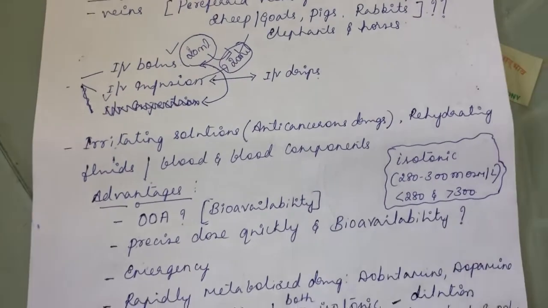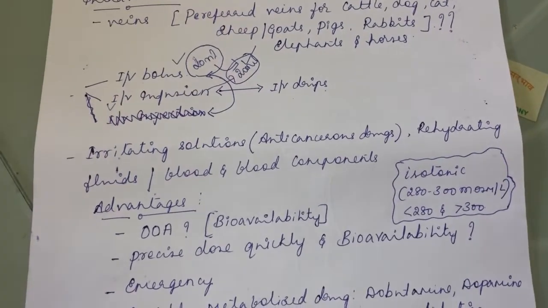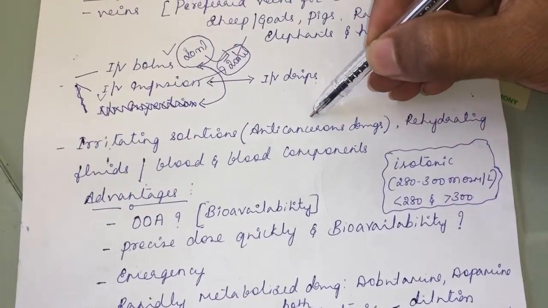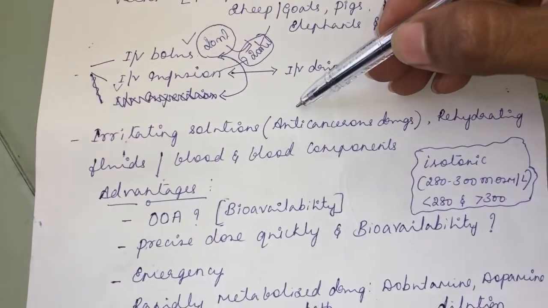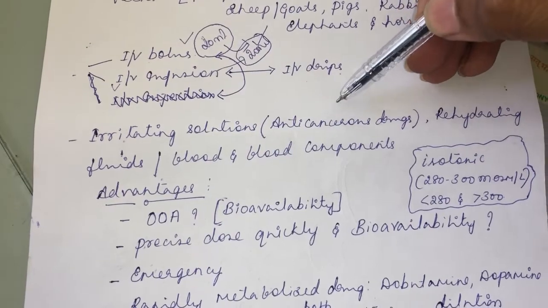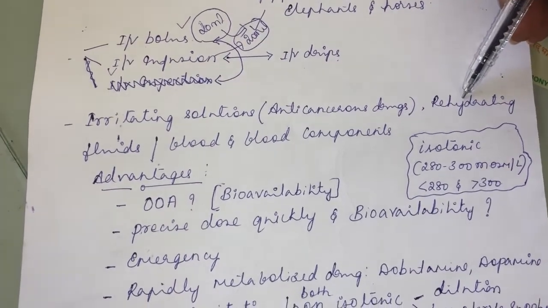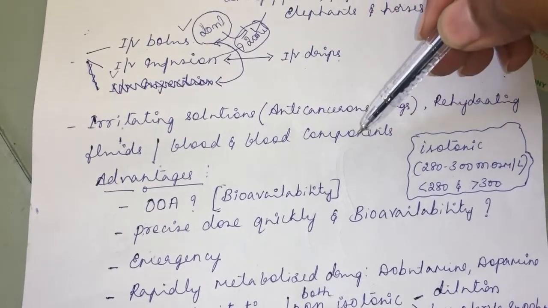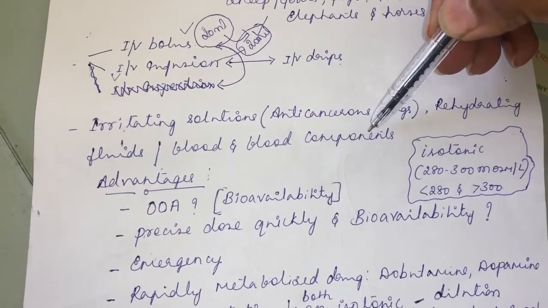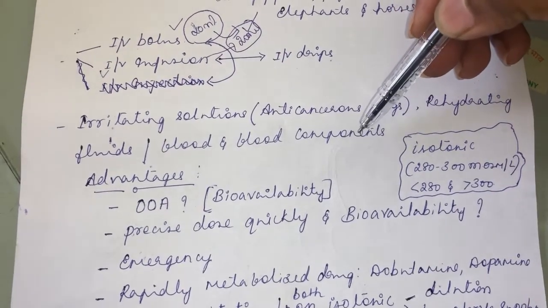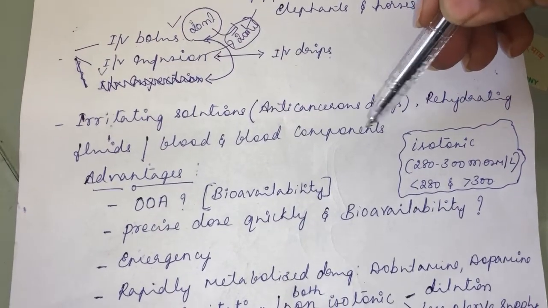Then the irritating solution. See, the intravenous route. Irritating solutions, for example anti-cancerous drugs, are more preferred to be given through the intravenous route. Likewise, rehydrating fluids and blood components, like blood transfusion, plasma transfusion, platelet transfusion. All these we prefer the intravenous route of administration only.